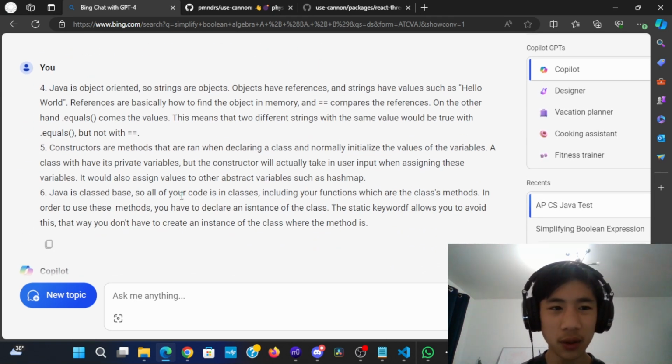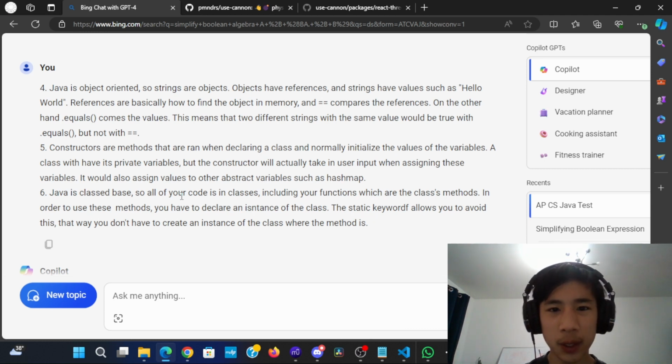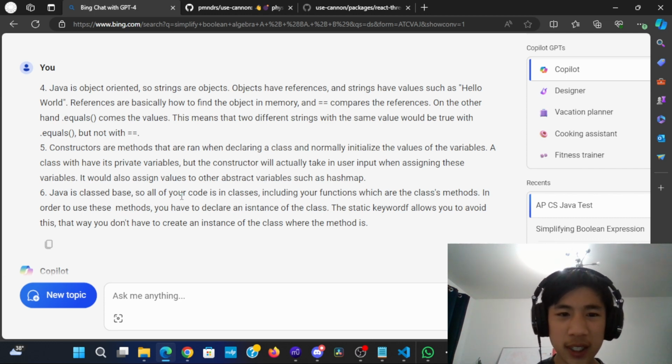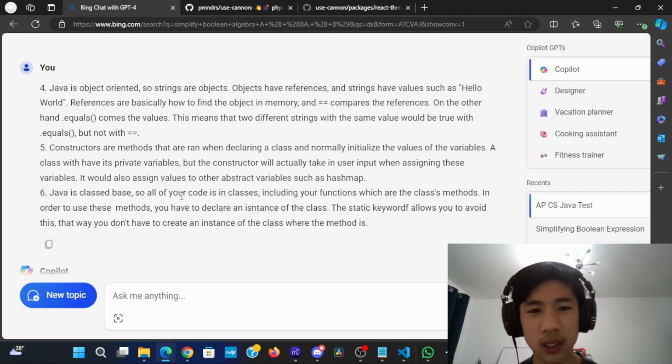Java is object oriented, so strings are objects. Objects have references and strings have values such as hello world. References are basically how to find the object in memory, and equals equals compares the references. On the other hand, dot equals compares the values. This means that two different strings with the same value would be true with dot equals but not with equals equals. Now, constructors are methods that are run when declaring an instance of a class,